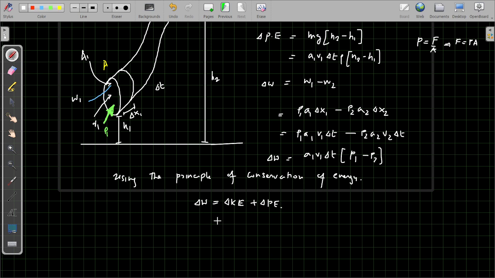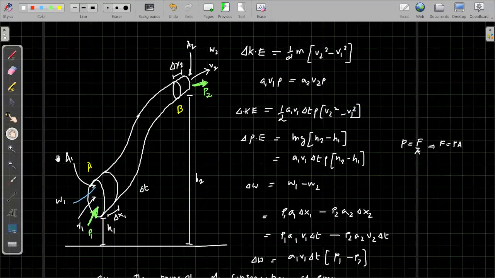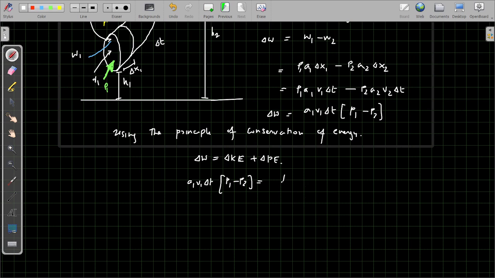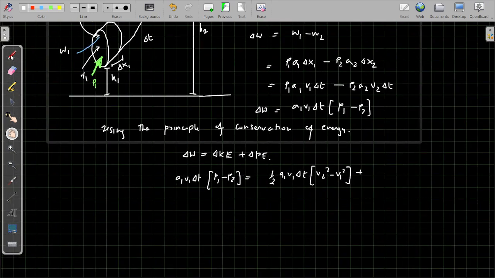So we get a1 v1 delta t into p1 minus p2 is equal to kinetic energy, half a1 v1 delta t into rho, into v2 square minus v1 square, plus similarly potential energy will give me a1 v1 delta t into rho (h2 minus h1).